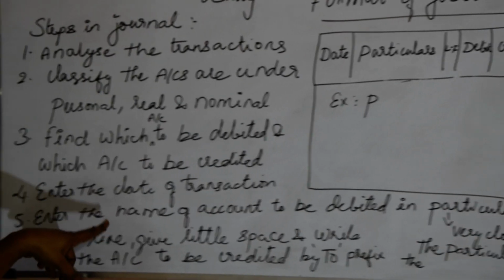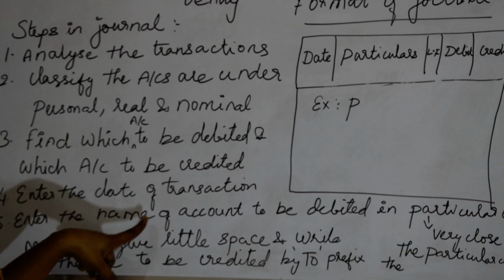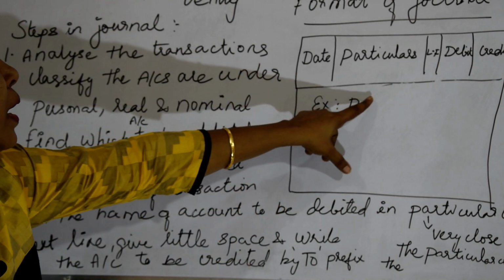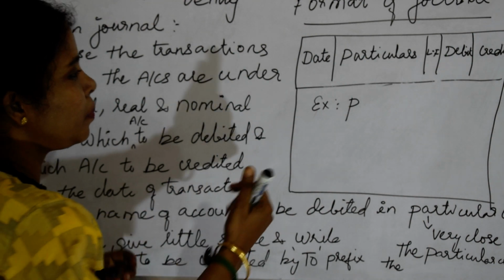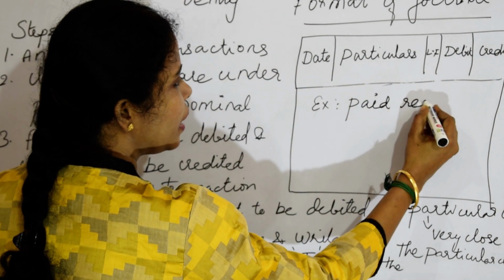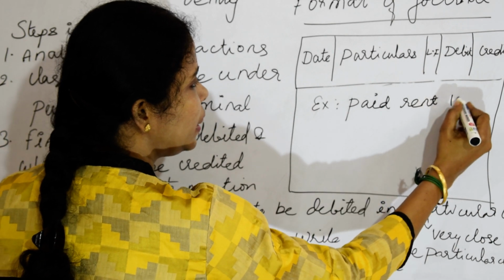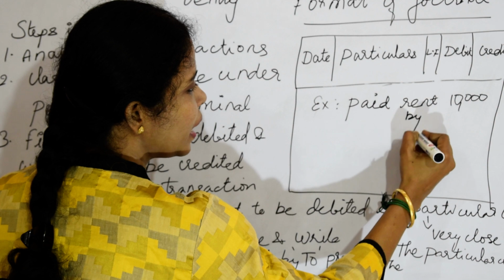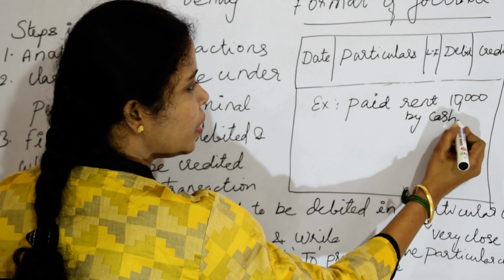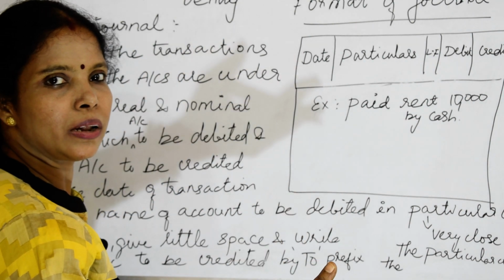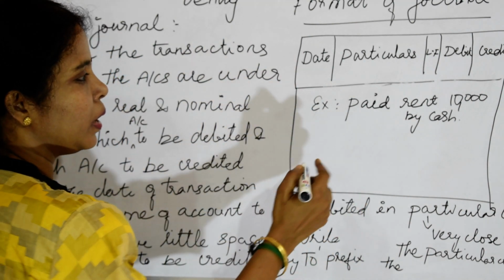Actually, I left out one point, that is, enter the name of the account to be debited in the particulars column. Let's take an example: paid rent rupees 10,000 by cash. We are paying by cash. This is a simple example, so that we can understand the sum properly.